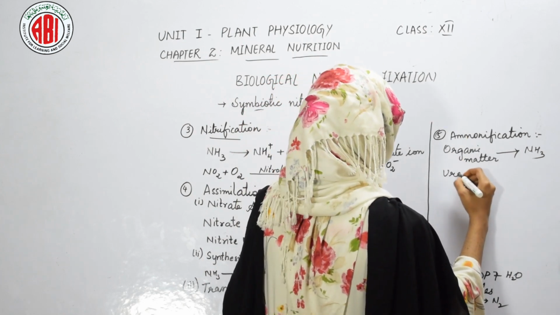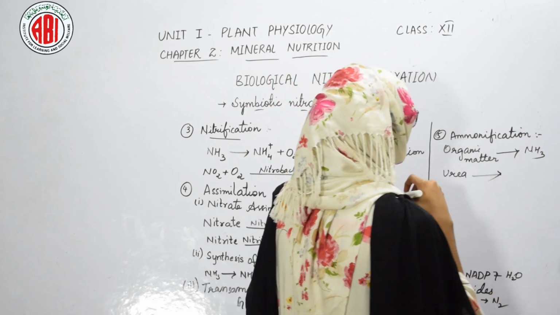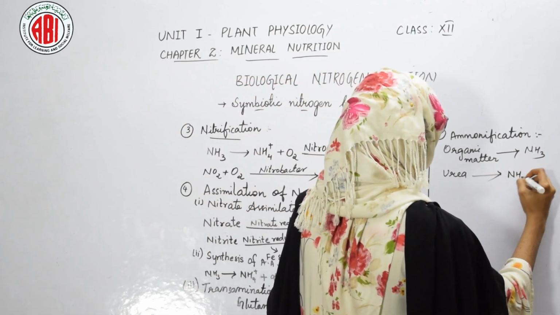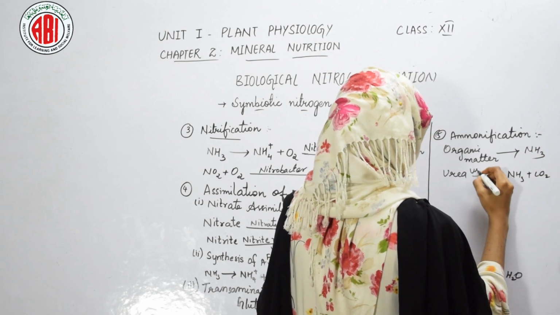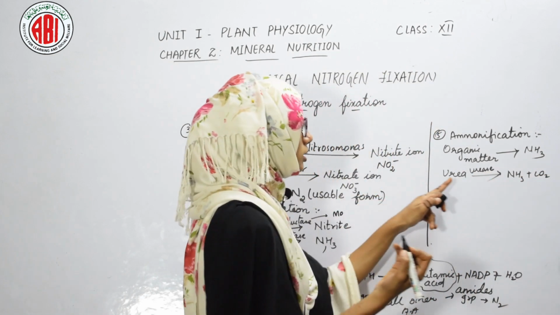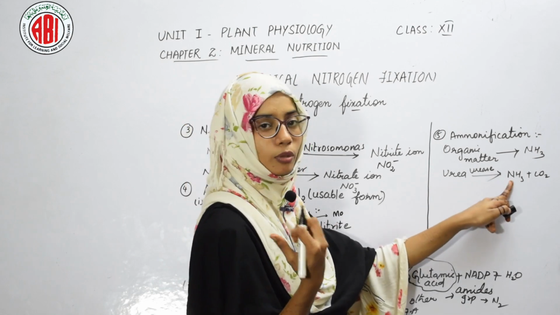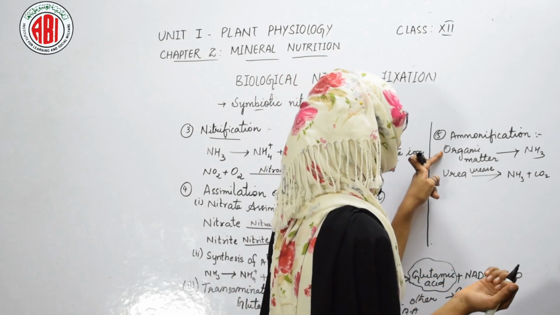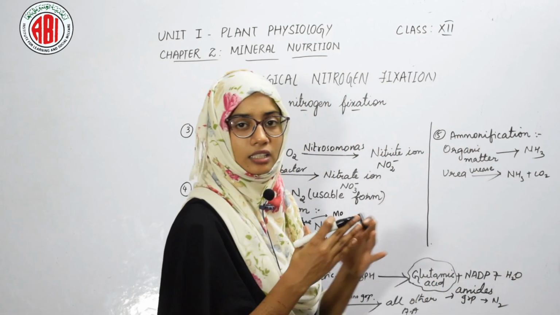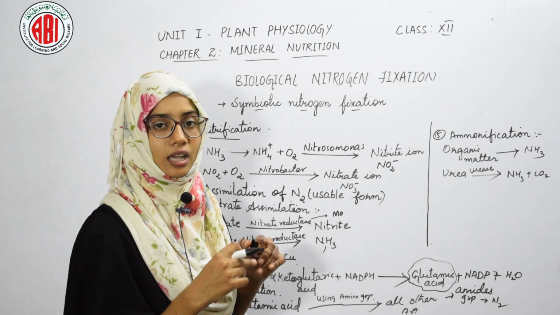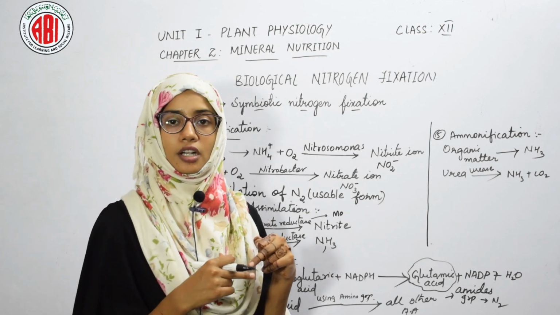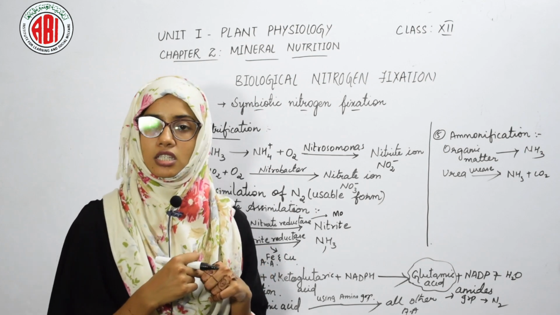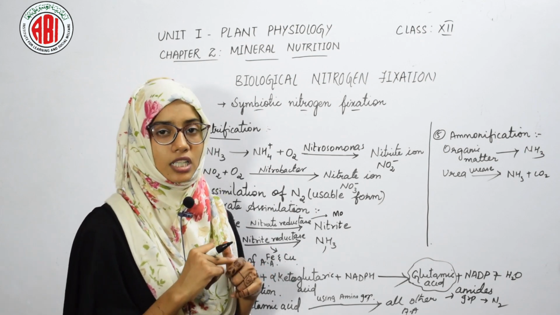And also the excretory material, which is urea excreted by some animals, is converted into ammonia and carbon dioxide in the presence of an enzyme urease. So this is also showing the production of ammonia, hence it is called ammonification. In this way, the organic matter is converted into ammonia, and the usable forms of nitrogen can be again converted into molecular nitrogen or atmospheric nitrogen by some specialized denitrifying bacteria, and that process is called denitrification.